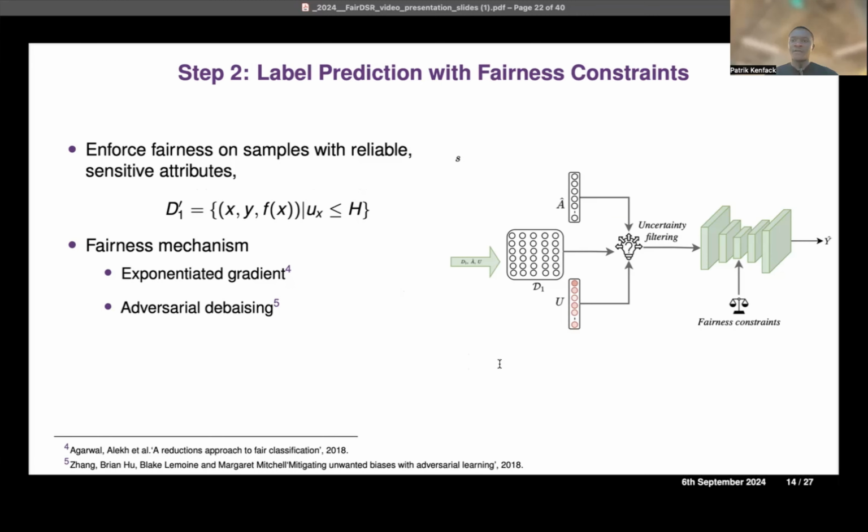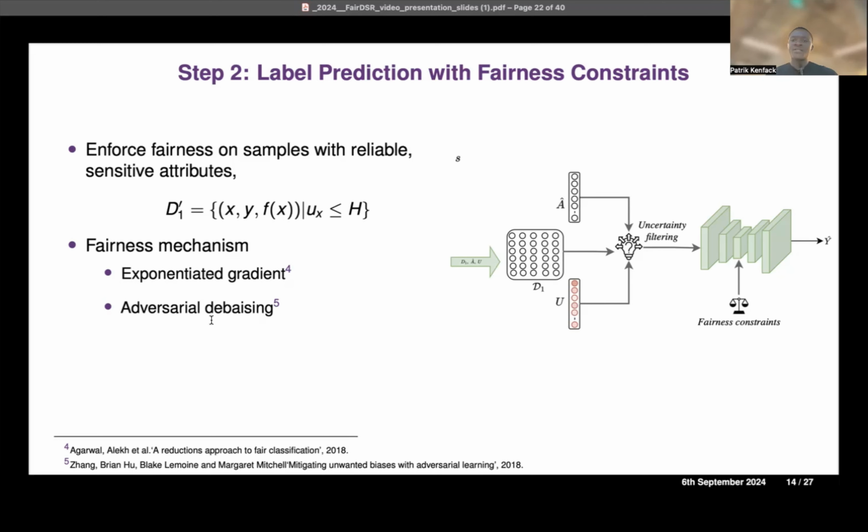In the second stage of our framework, as I said, we enforce the fairness constraint on a subset having reliable, or low uncertainty, attribute predictions. After the first step, we obtain the pseudo attributes, which are predicted values, and then we have the uncertainty of those predictions. We basically just prune out those samples with high uncertainty, and we train our fairness model on the remaining data, which are the data with low uncertainty in their predictions.